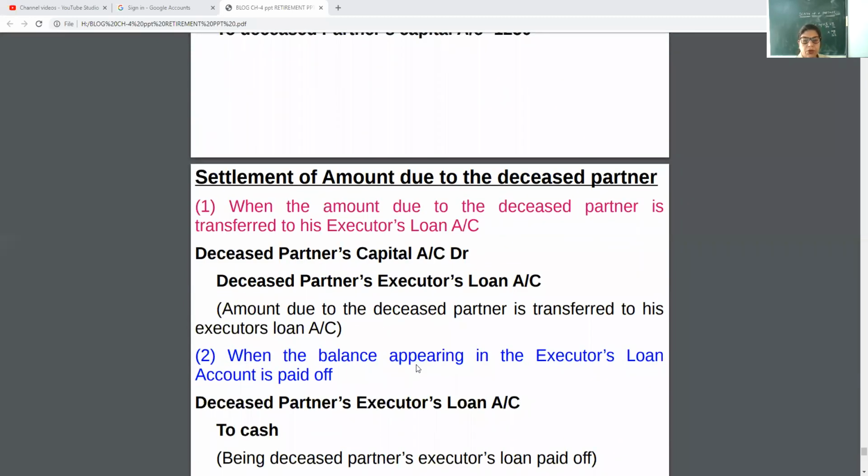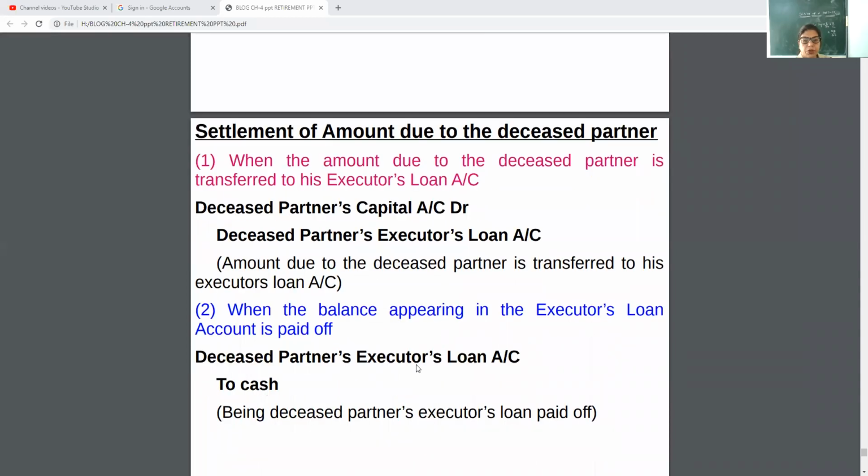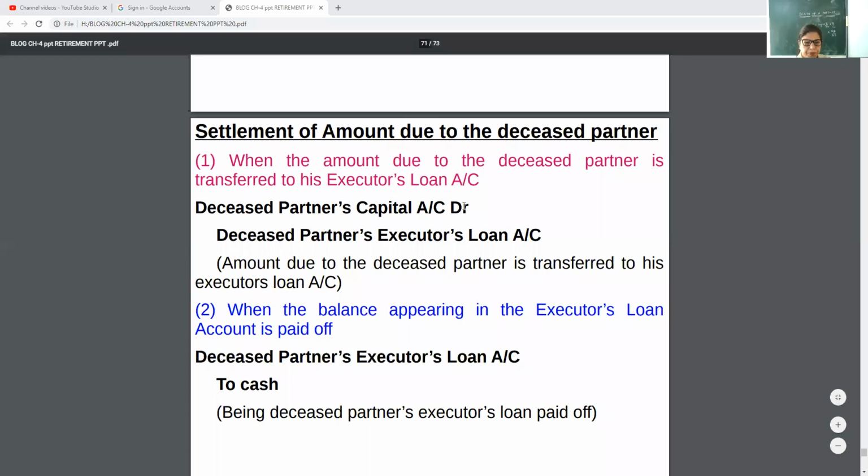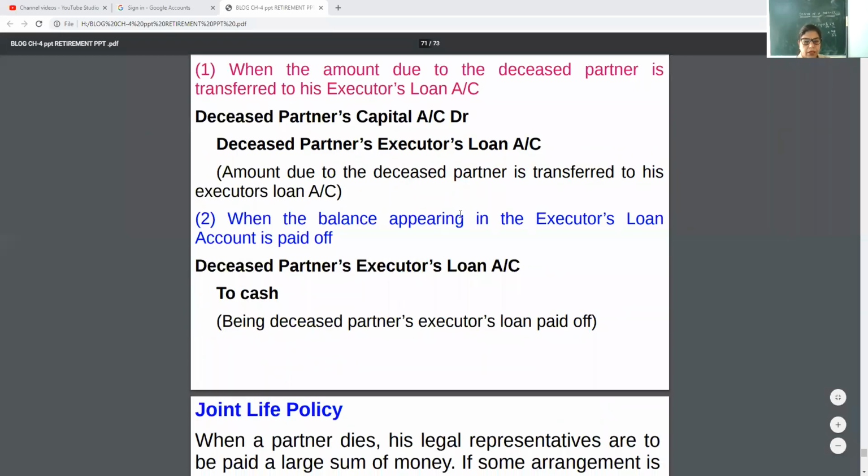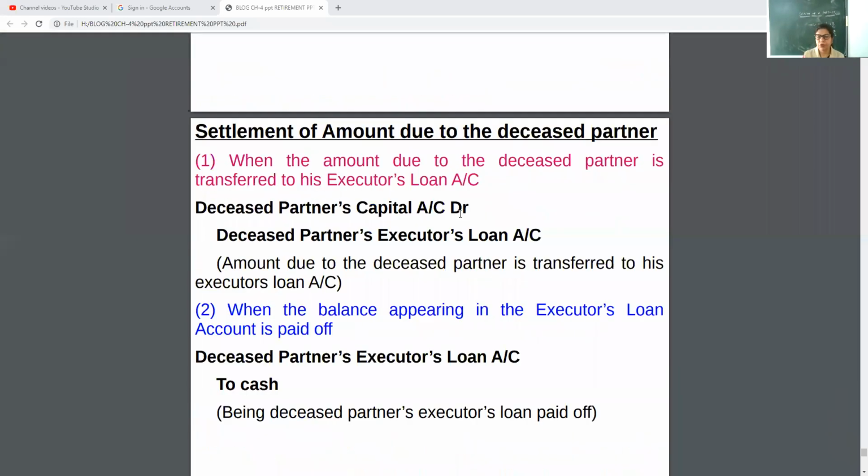Now, how to calculate amount due to the deceased partner? This is the point which we have to discuss. Settlement of amount due to deceased partner.